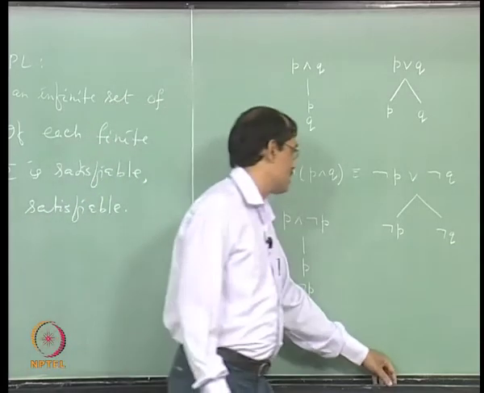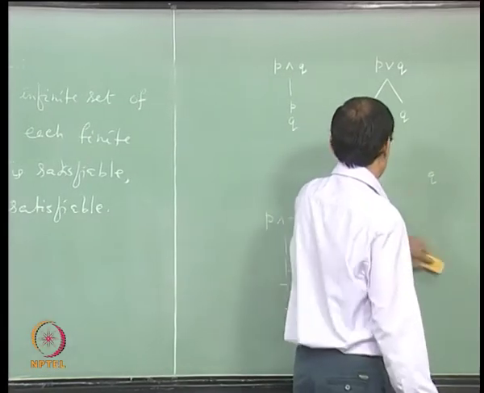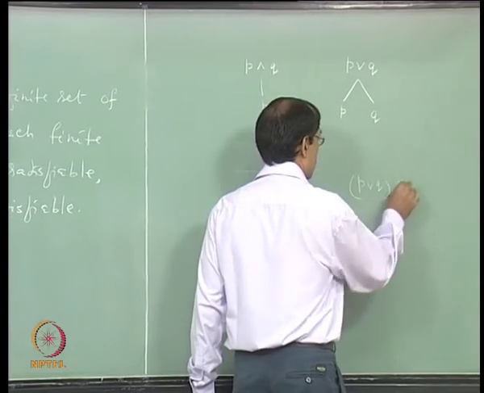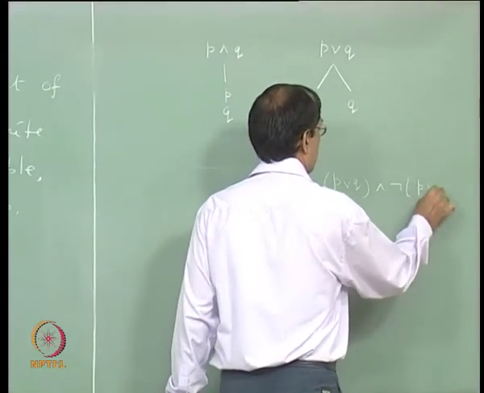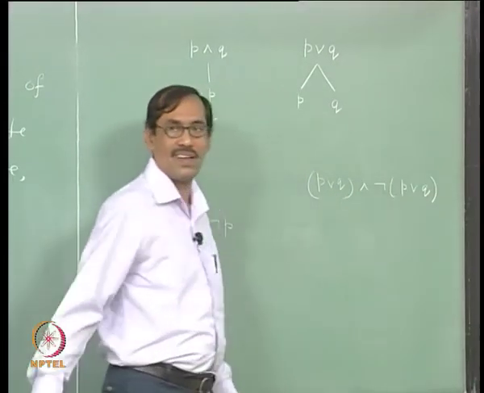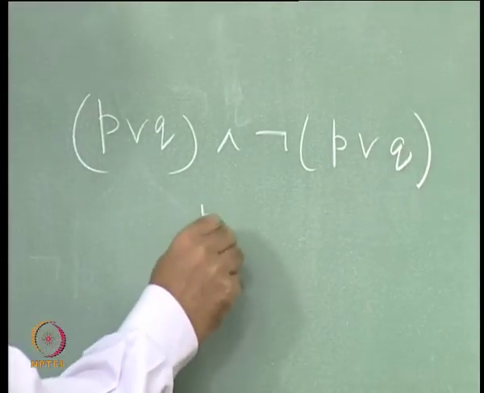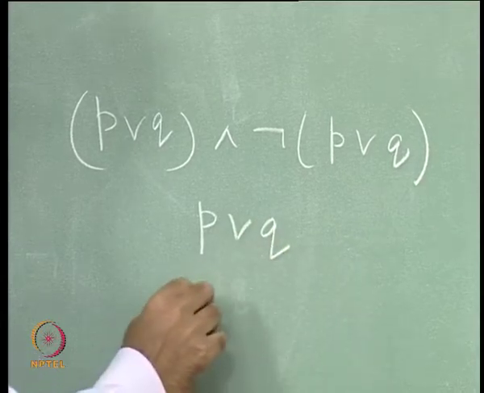For example, let us see, say I have P or Q and not of P or Q. Okay. Then once I apply the tabular rule, it will give me P or Q and again not of P or Q.